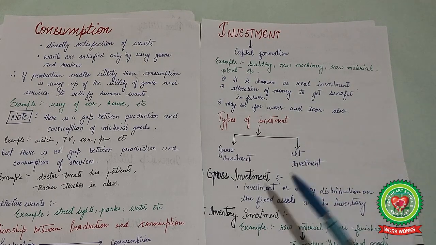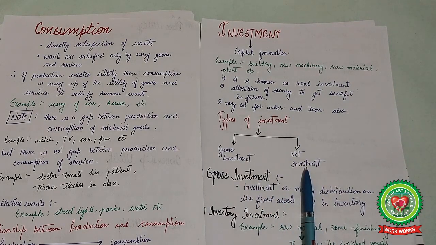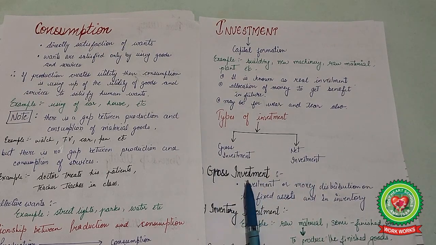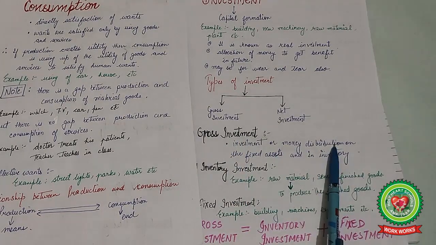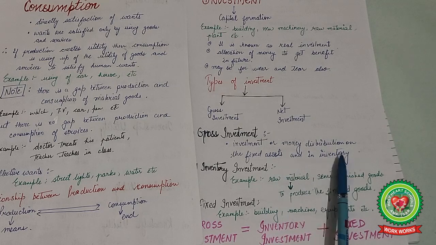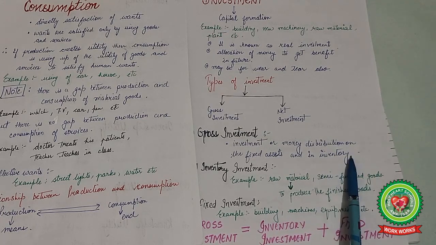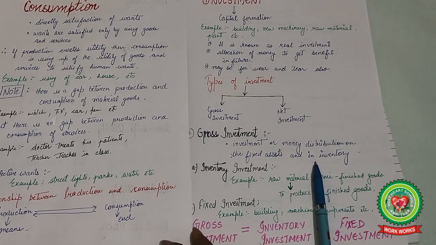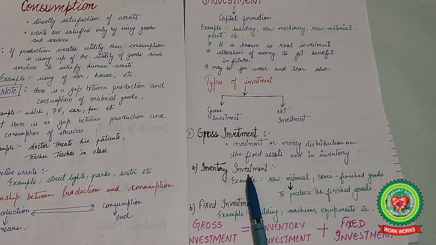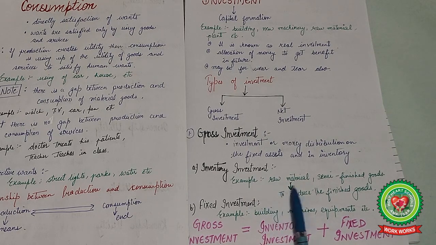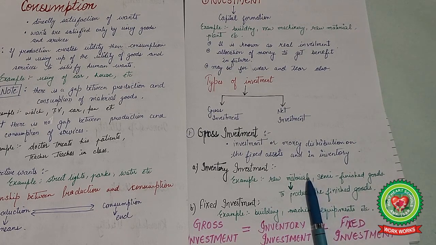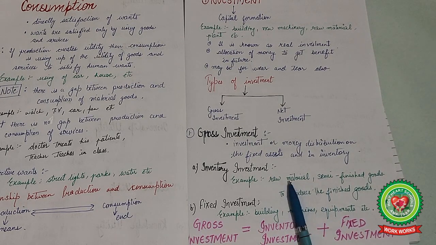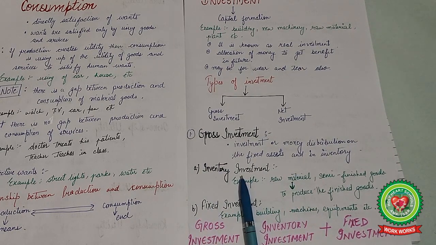So next our topic is types of investments. There are two types, that is gross investment and net investment. First, gross investment. Gross investment means the investment or money distribution in fixed assets or in working assets or inventory, means working capital. Inventory investment means investment in raw material, semi-finished goods, tools or some small parts that are to be used for further production or in day-to-day use. This is known as inventory investment.